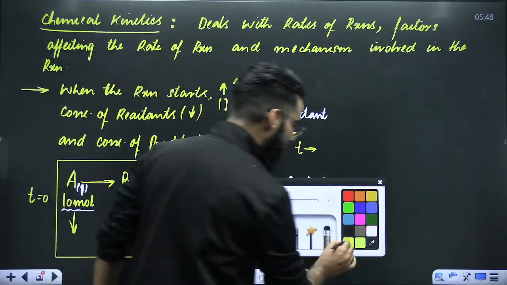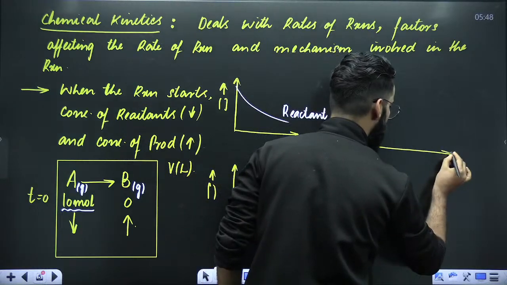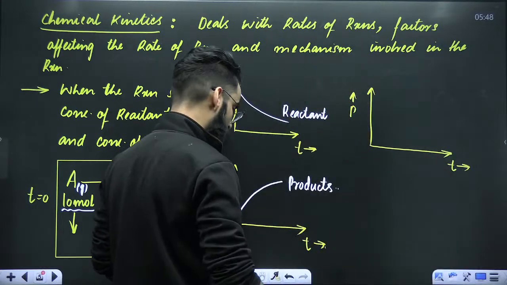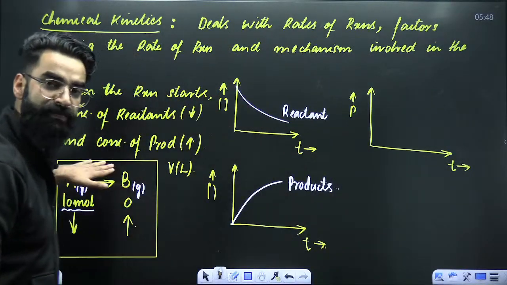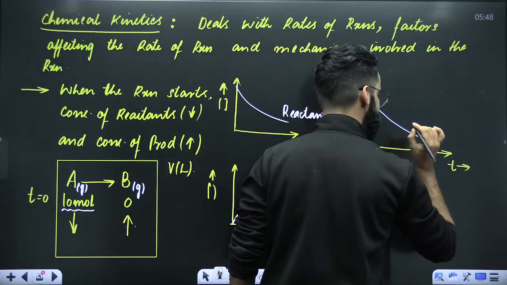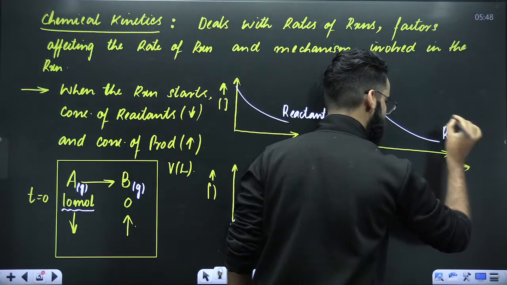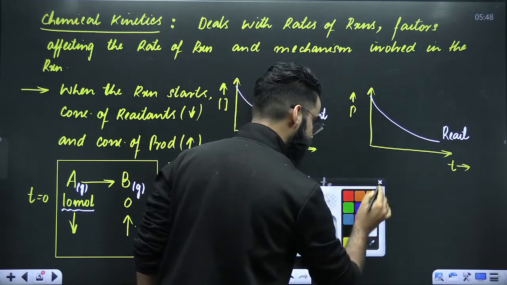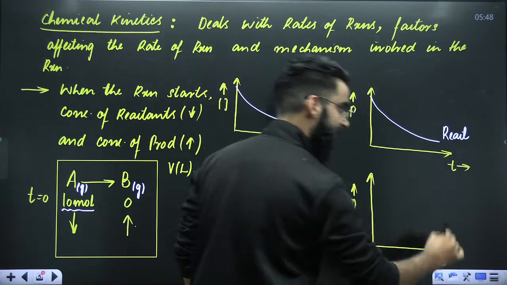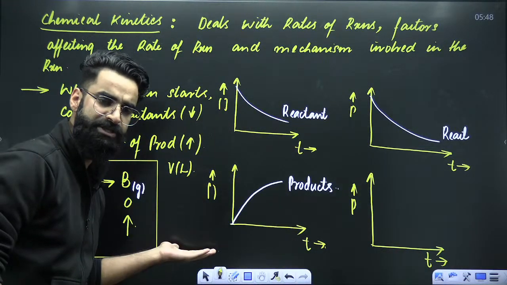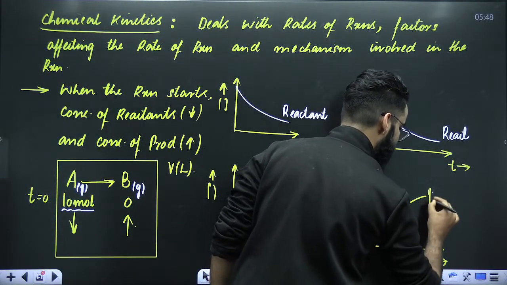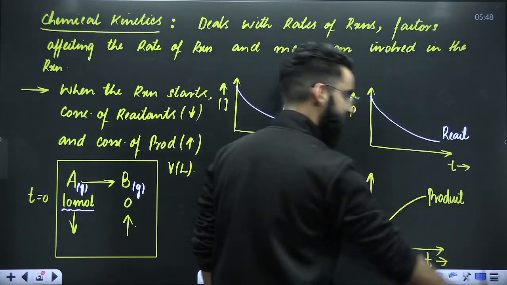So if I ask you to plot a graph between pressure versus time for the reactants, what will this curve look like? Since the moles of reactants are decreasing with time, the pressure due to reactant will also decrease with time. Similarly, for the products, pressure versus time: as the reaction proceeds, the moles of product increase with time, hence pressure due to product will increase with time too, right? This graph is valid for products.